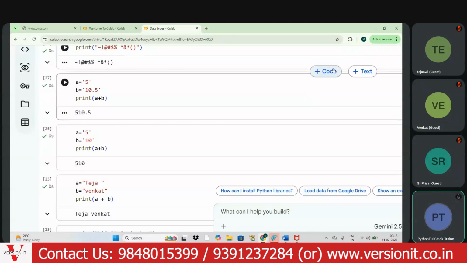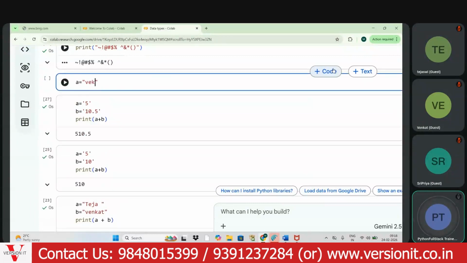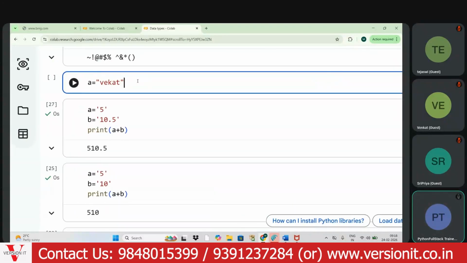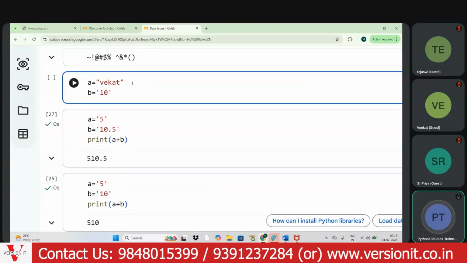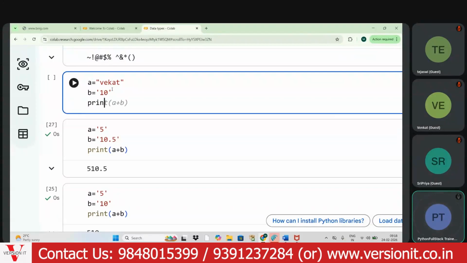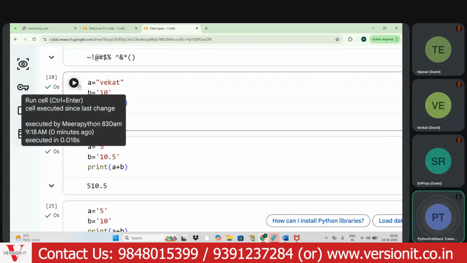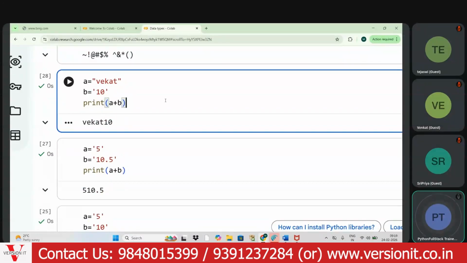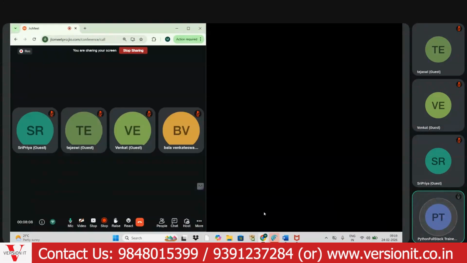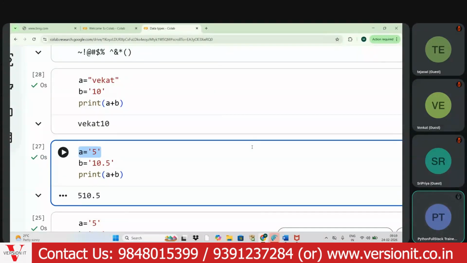Fine. If I write A equals Venkat, it is a string. And this is numerical, so this is also a string, integer type of string. We will try to concatenate both. Yes, it has printed Venkat10. Getting this point, my dear aspirant?